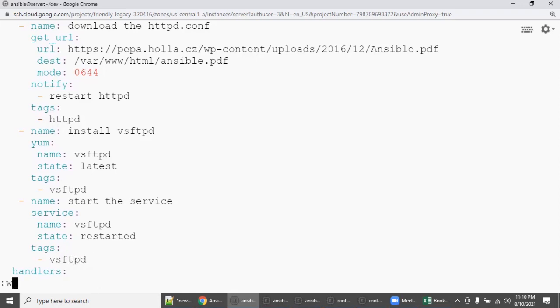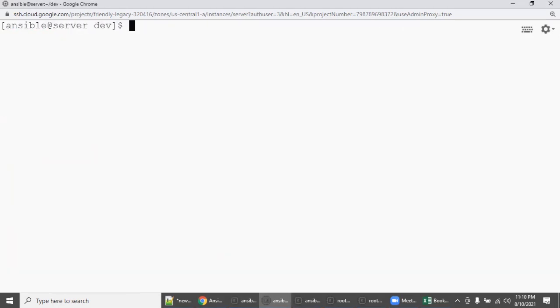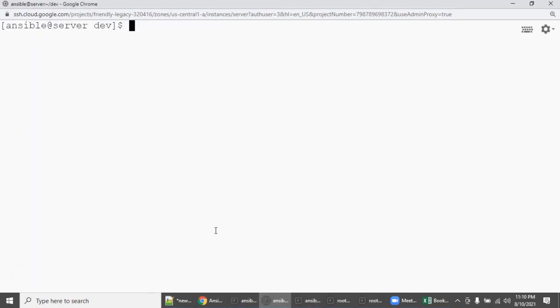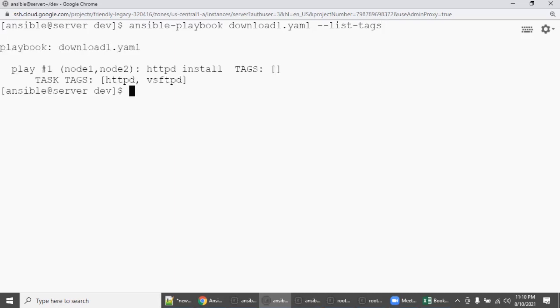So you save it. Go here. First, we will see what is the file name: download1.yaml, right? ansible-playbook download1.yaml --list-tags. First, you run this. So you will get the output of what all tags there are.